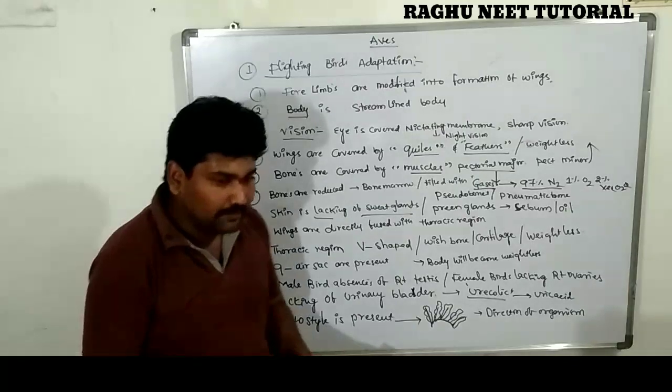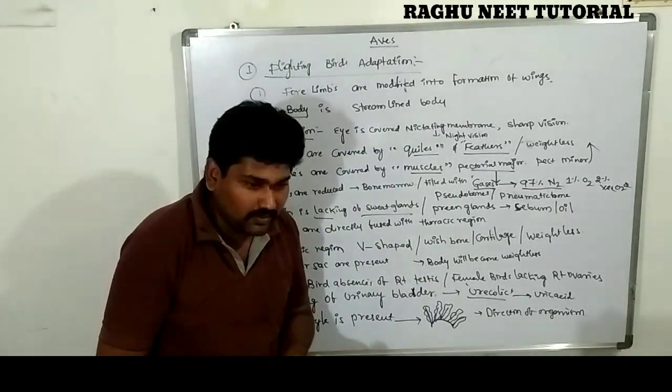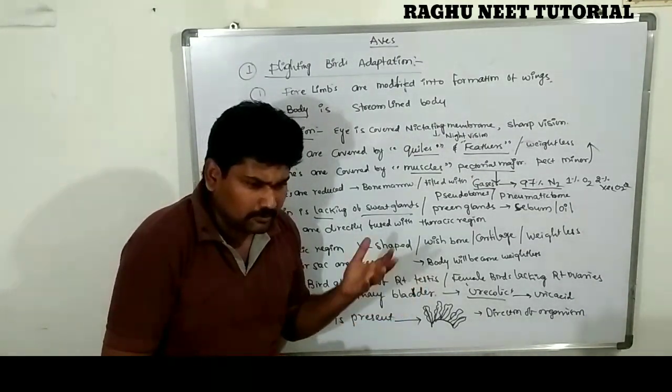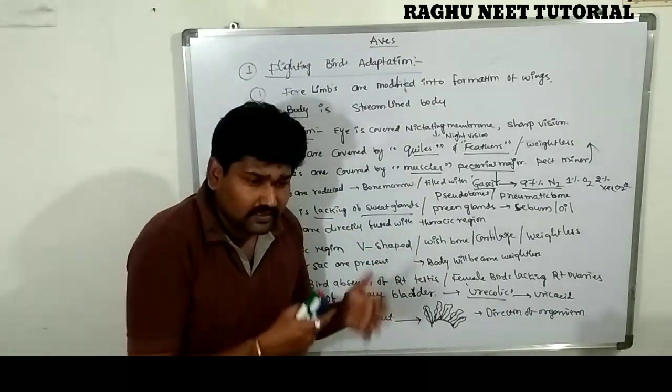Are you clear? Examples of these flight-adapted birds are pavo, you can write house sparrows. What is that? Vultures.